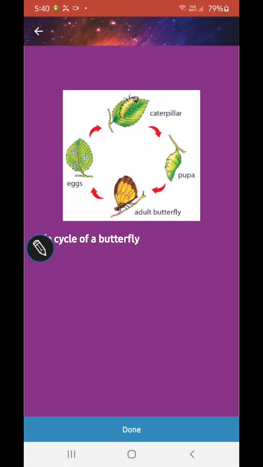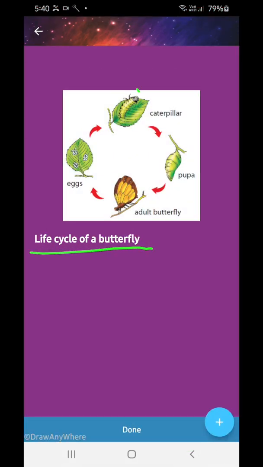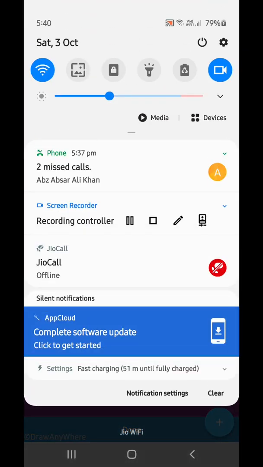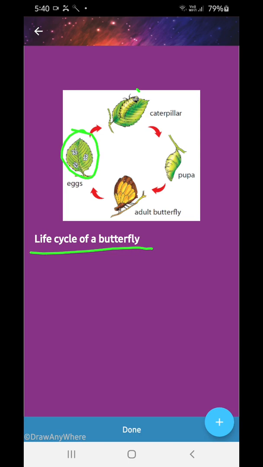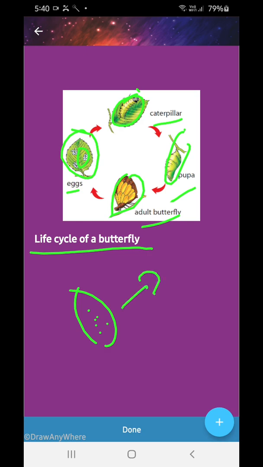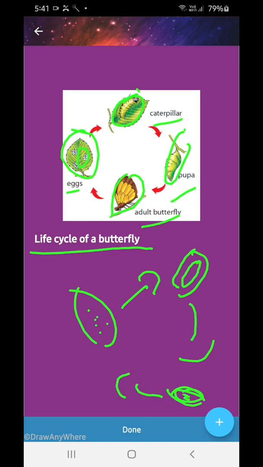The life cycle of a butterfly: first they are eggs, after that caterpillar, after that pupa, and after that an adult butterfly. Here are the small eggs on a leaf. After that the caterpillar grows up, then it gets closed in a leaf, and after that it becomes an adult butterfly.